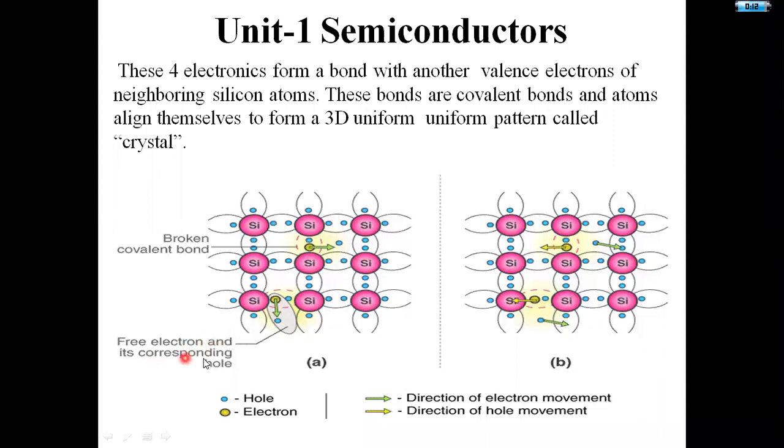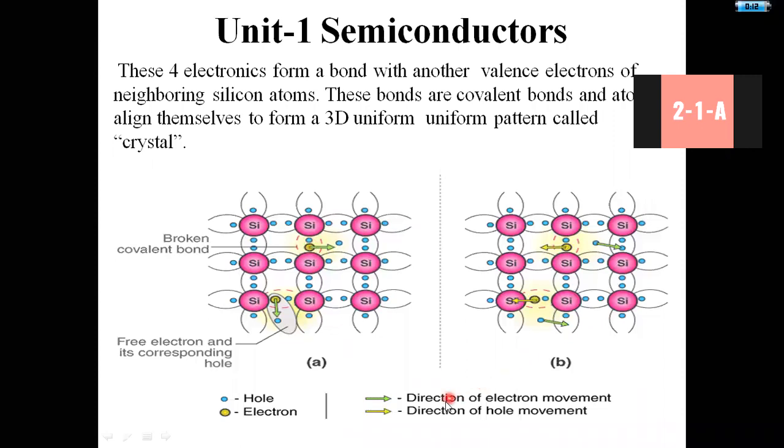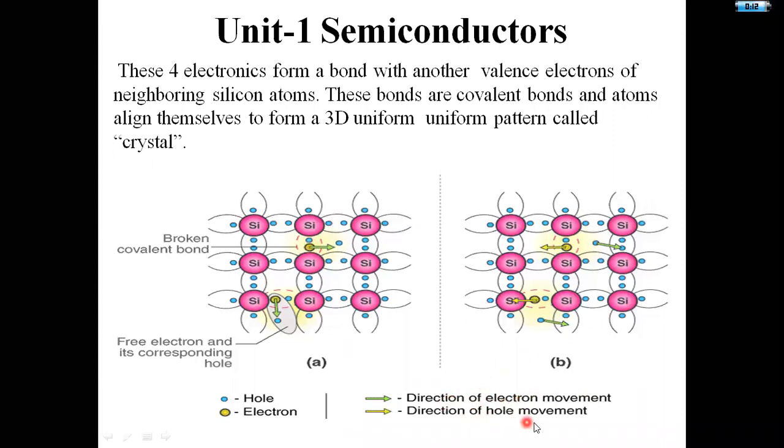Free electrons and their corresponding holes. Here I am getting this hole as well as this electron. The combination of this electron and hole, we can call an electron hole pair. Here they have given the direction of electron movement and the direction of hole movement. We will see these two terms later on. For the time being, just observe this as an electron hole pair.